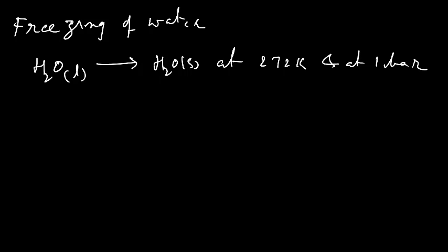Here, delta S equals minus 21.85 joule K minus 1 mole minus 1.